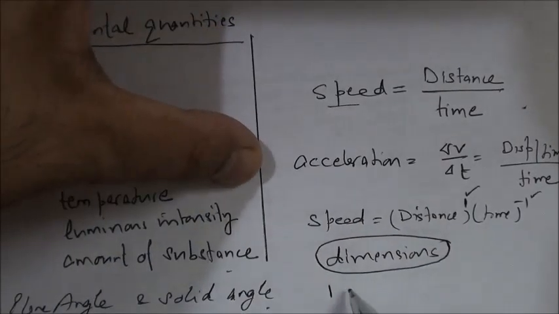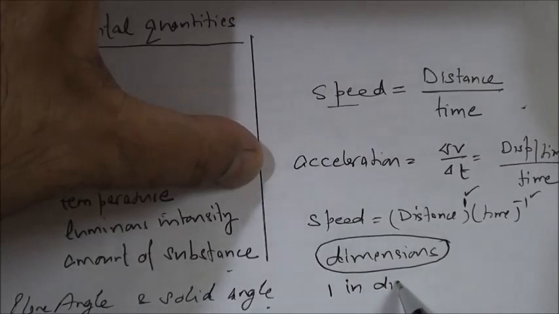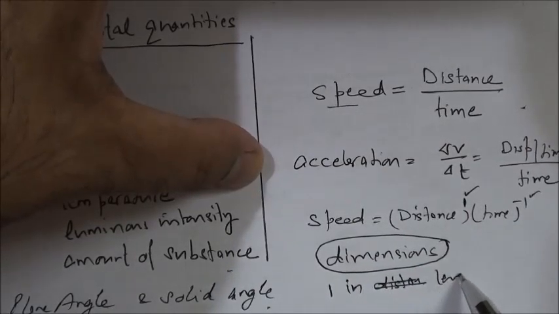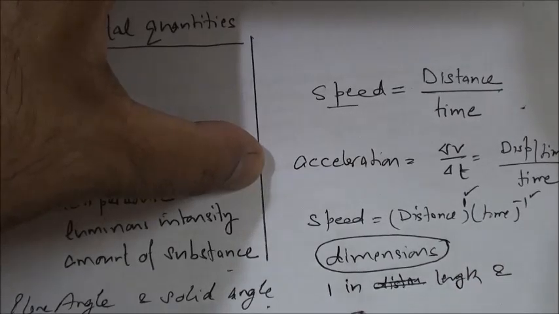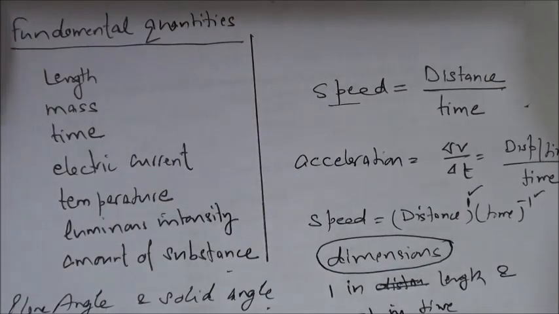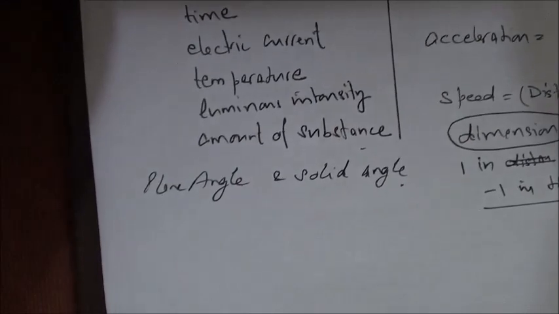So I will say 1 in length and minus 1 in time. These are the dimensions for speed, 1 in length and minus 1 in time.